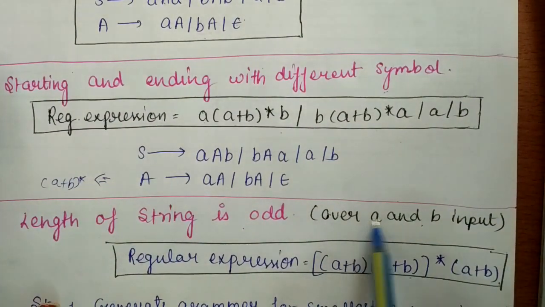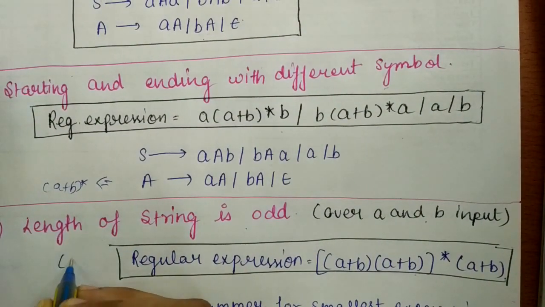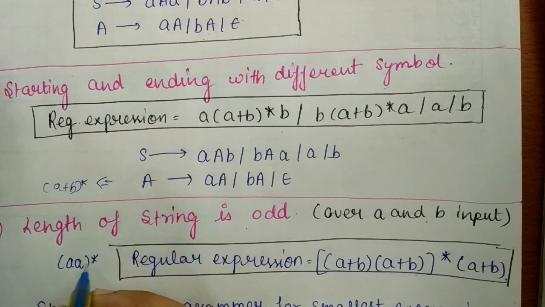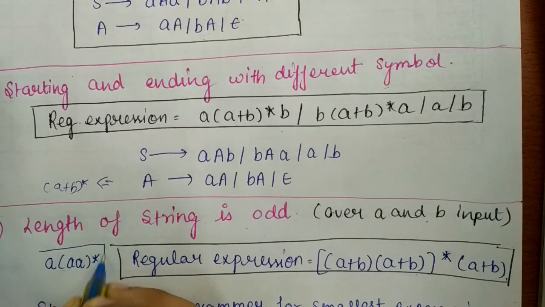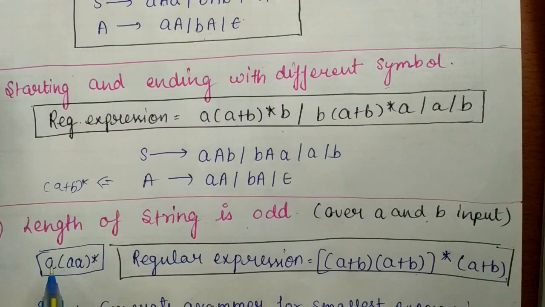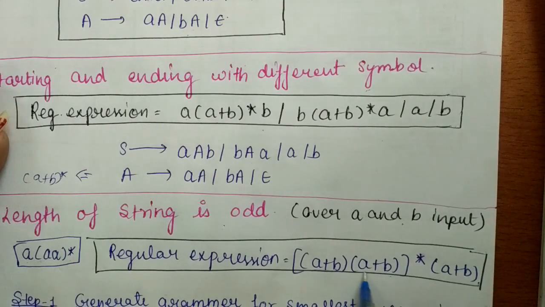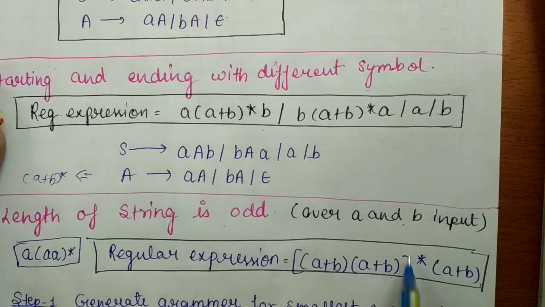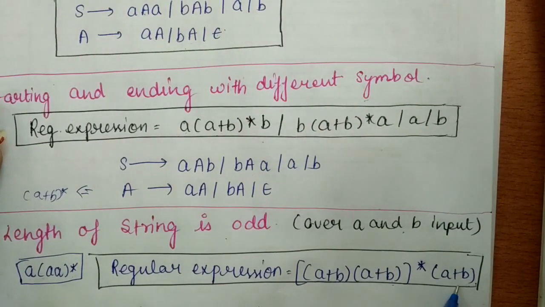Because we have two input symbols, as I have told in the last session, if I have only one input symbol, then for even we have the regular expression like this, and if we add a single A here, this is the regular expression for an odd number of A. But in this question we have two input symbols, so either we can have A or B. That's why we have taken (A+B), then its closure, and then (A+B). So this is the regular expression.